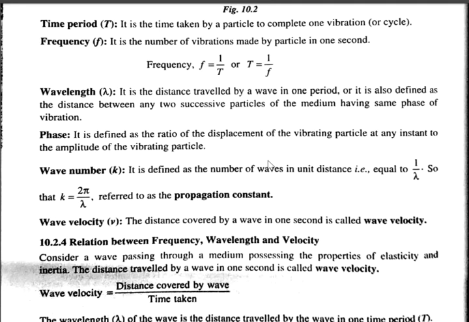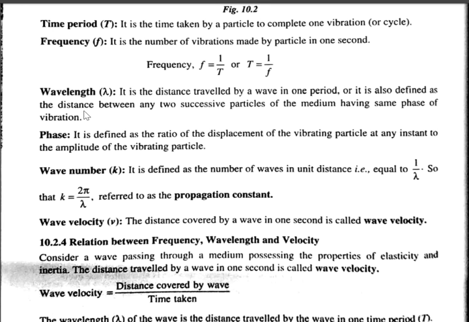In a time equal to one time period, the distance traveled by the wave, we call it wavelength. It is also defined as the distance between two consecutive particles of the medium having the same state of vibration. So remember, wavelength is the distance between two consecutive points which are vibrating in the same phase.